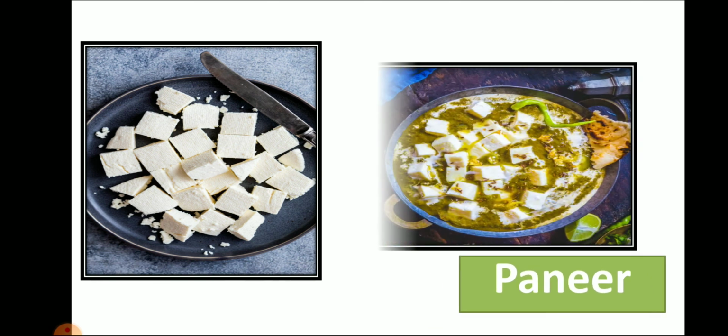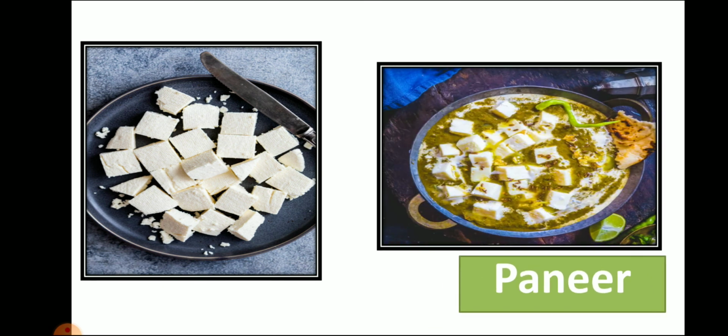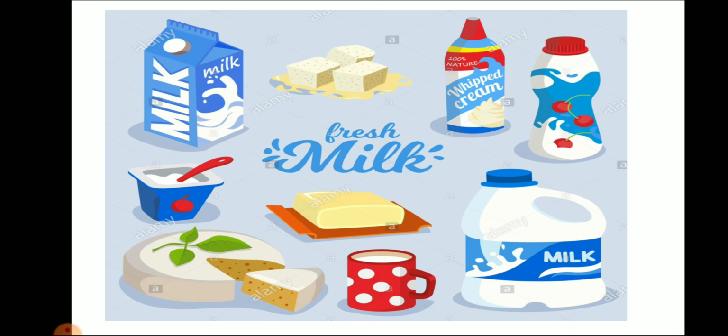Now let's see the next milk product, paneer. Now let's see how we use paneer in our food. You can see here paneer. It is again a milk product which we get from milk. So we process milk and make different types of food items. Here you can see milk, cheese, whipped cream, buttermilk, butter, yogurt or curd.